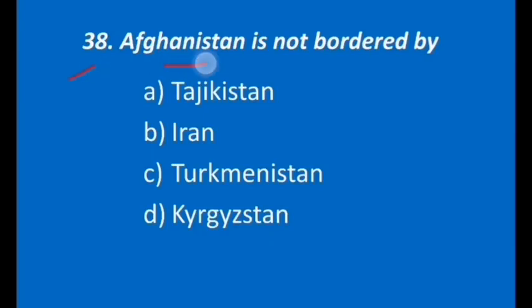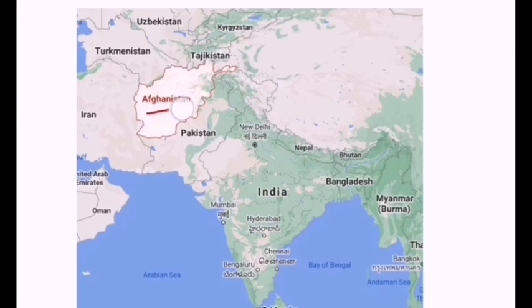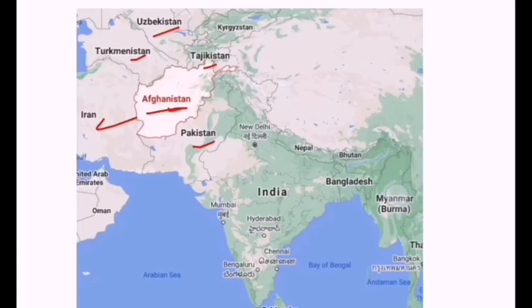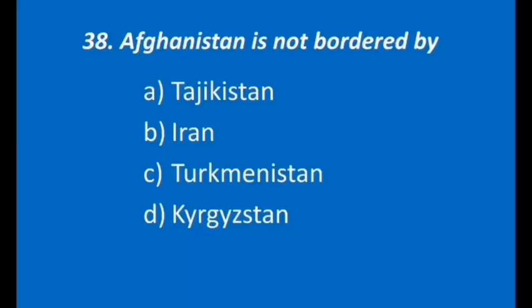38th question, Afghanistan is not bordered by Tajikistan, Iran, Turkmenistan, Kyrgyzstan. Look at the map. Afghanistan is here. It is sharing border with Iran, Pakistan, Tajikistan, Turkmenistan and Uzbekistan. But the question is Tajikistan, Iran, Turkmenistan, Kyrgyzstan. Look at this. Kyrgyzstan is not sharing border with Afghanistan. Hence the correct answer is Kyrgyzstan. D is the correct answer.